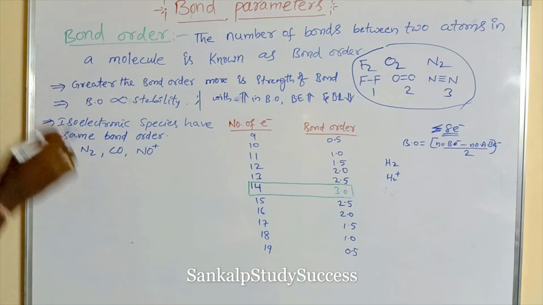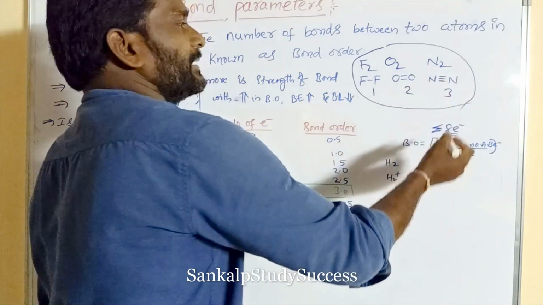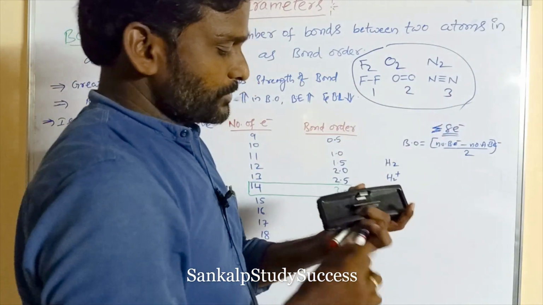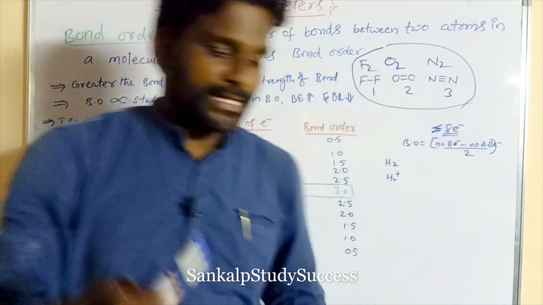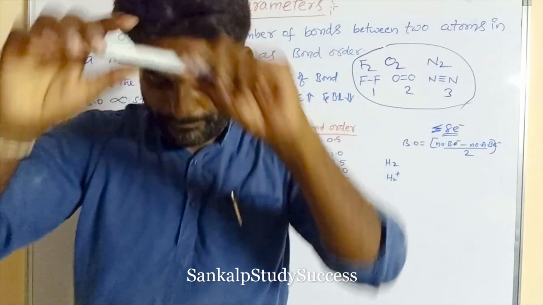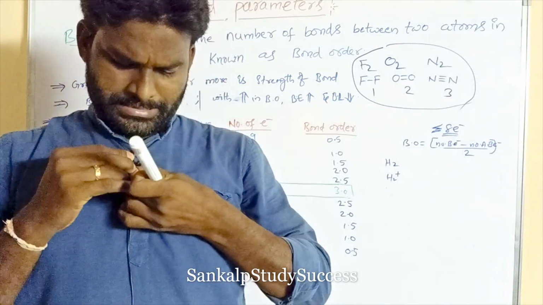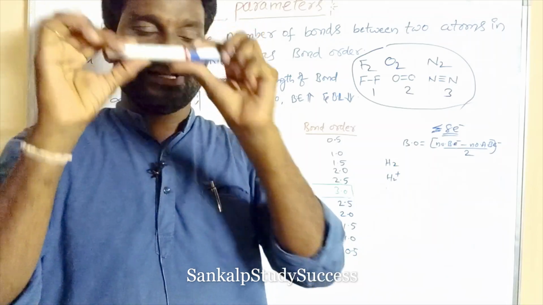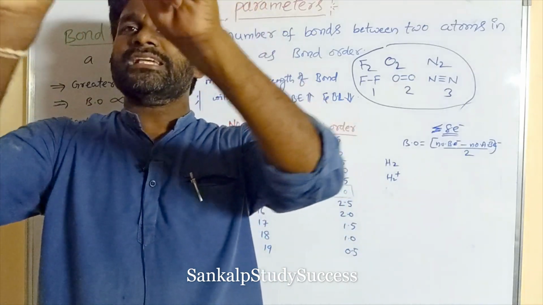Greater the bond order, more is the strength of the bond. If the bond order is more, the bond is stronger. Suppose this is a single bond, it easily breaks down. But these have 3 bonds, so breaking is very difficult.